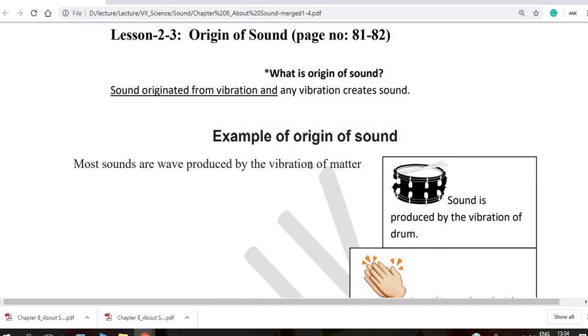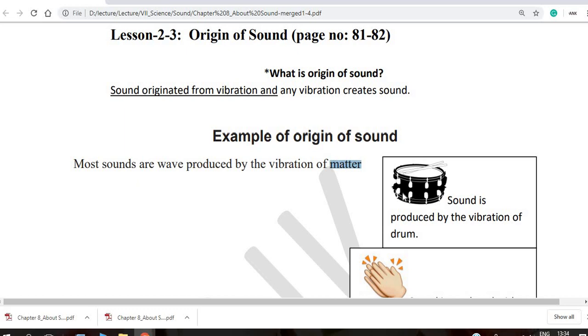So, an example of the origin of sound: most sound waves are produced by the vibration of matter. We are made of matter. Matter means any object that occupies space. Matter has atoms and molecules. All things are made of atoms. So vibration of atoms means there is a very tiny sound also. So inside matter, the vibration of matter means the sound is there.